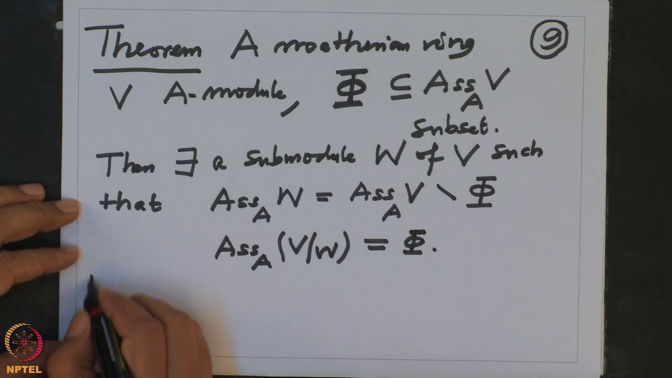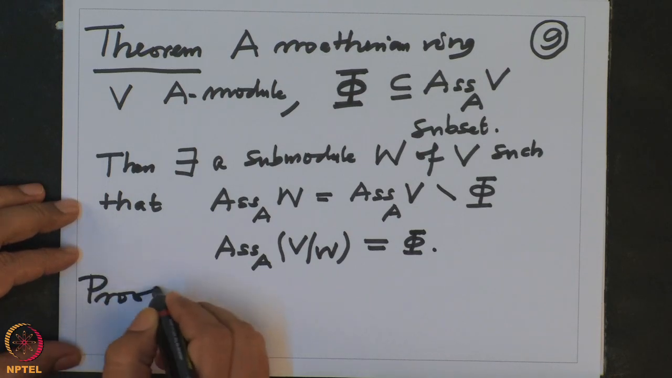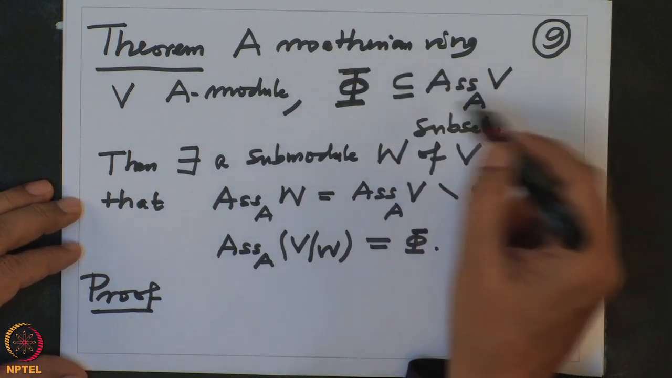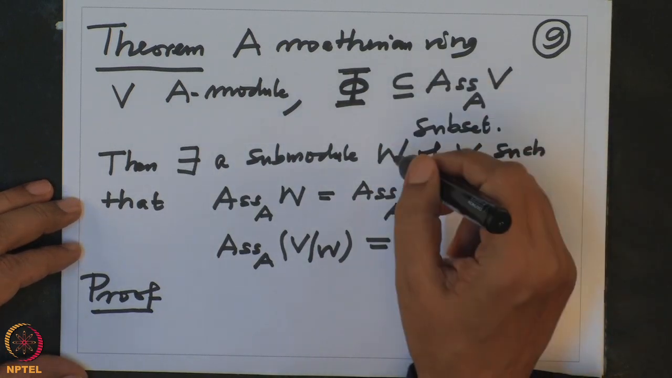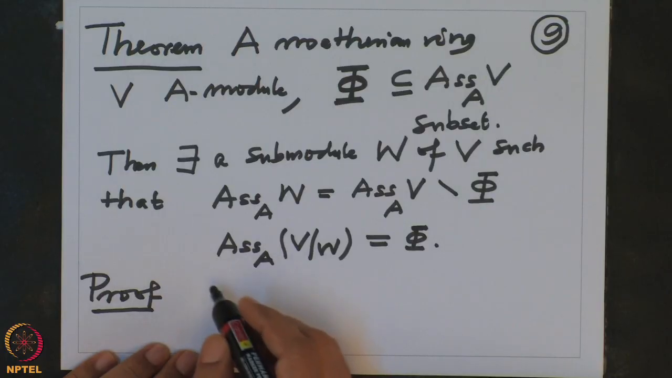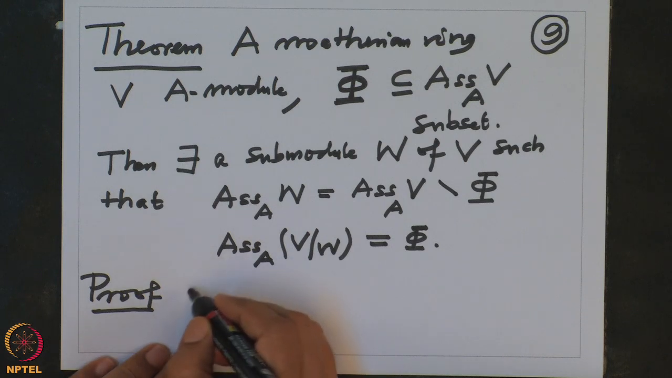So proof. We have given a module and given a finite subset of the associated primes, and we want to construct W, and therefore we will construct V by W, and then we will check. So now what do we do? Look at the family.